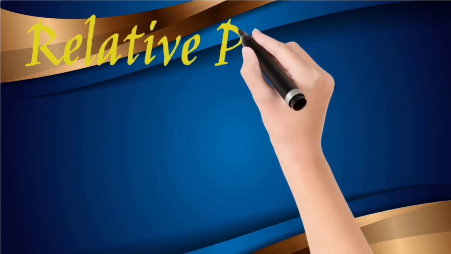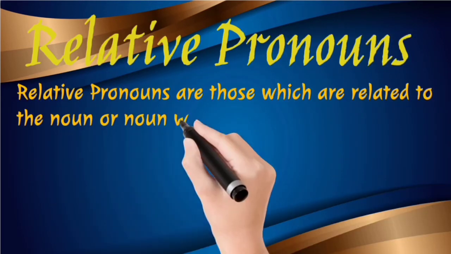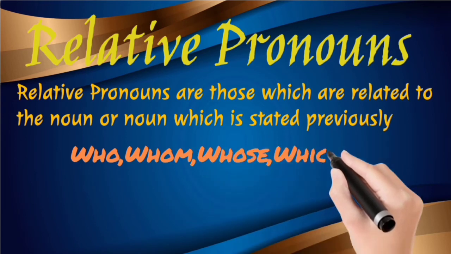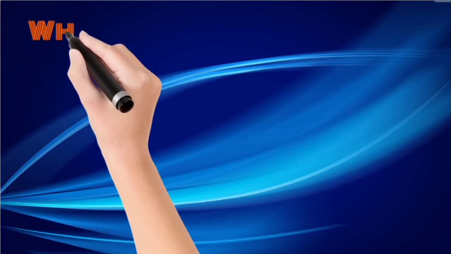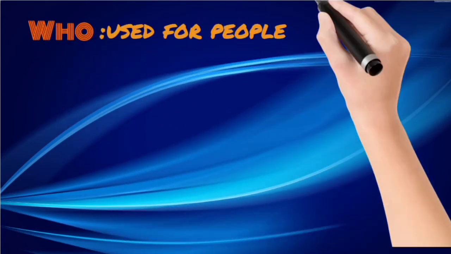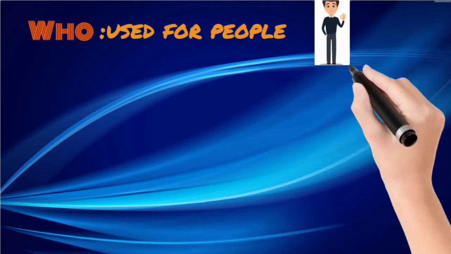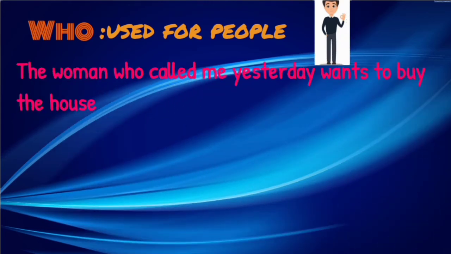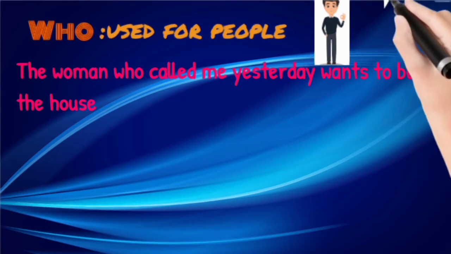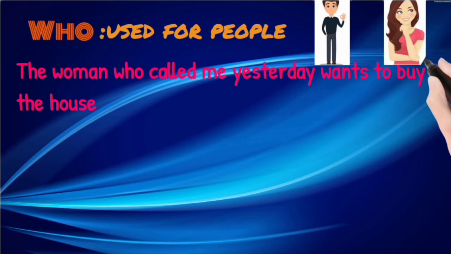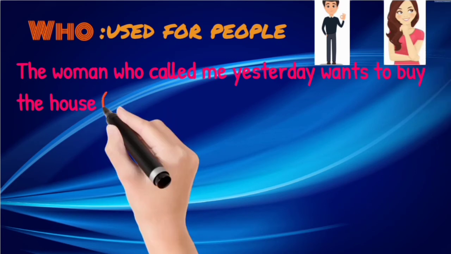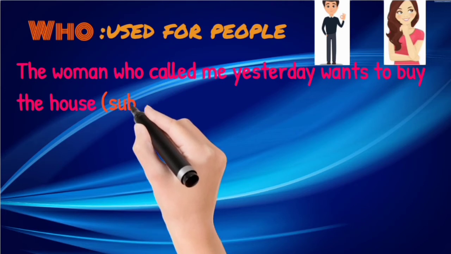Next pronoun is relative pronouns. Relative pronouns are those which are related to a noun which is stated previously. Who, whom, whose, which, that, when, where, what. These are relative pronouns. Now, most of the time in English grammar, we use who, whom, what and all these WH words for questioning. But here, we are going to use these WH words to indicate some noun. Indicating a noun means pointing to a particular noun when telling about that noun which we used in the subject.